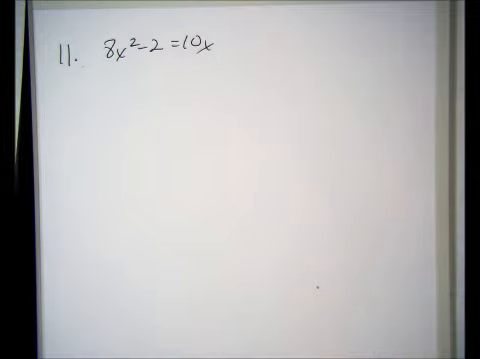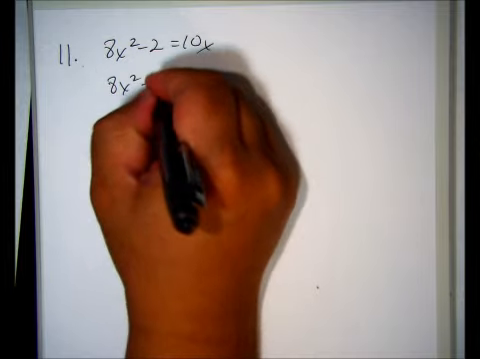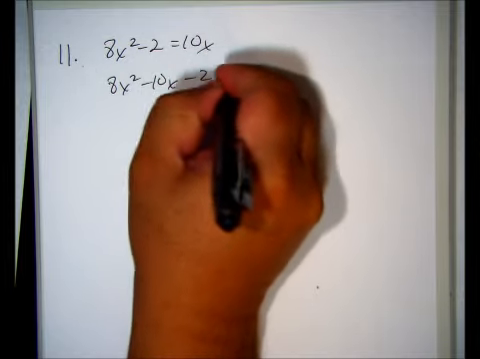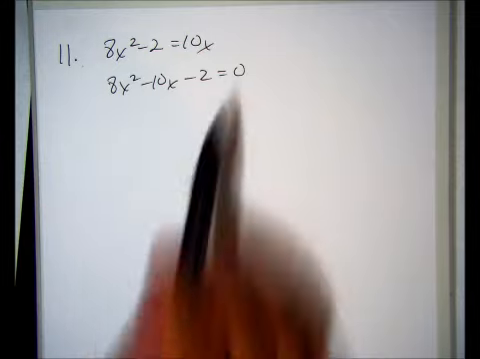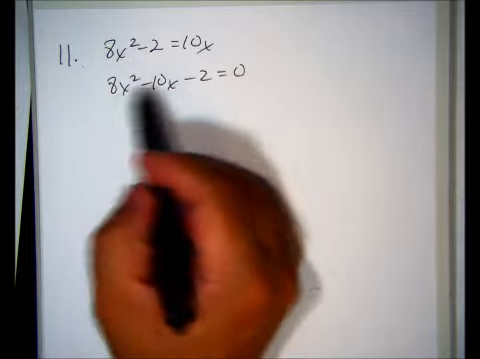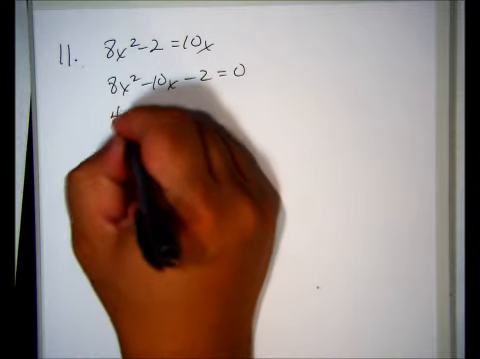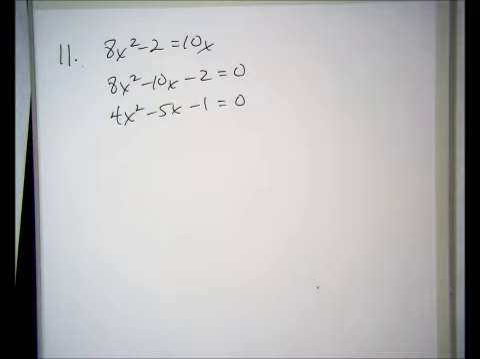Again, this is not in standard form, so we're going to move it so it's in standard form. 8x squared minus 10x minus 2 equals 0. This is like any other solving problem. If you have a common factor, you can get rid of it. We're not factoring. I'm going to go ahead and just divide the whole equation by 2, because there's a common factor of 2 in here. So that's going to be 4x squared minus 5x minus 1 equals 0. And then use the quadratic formula.